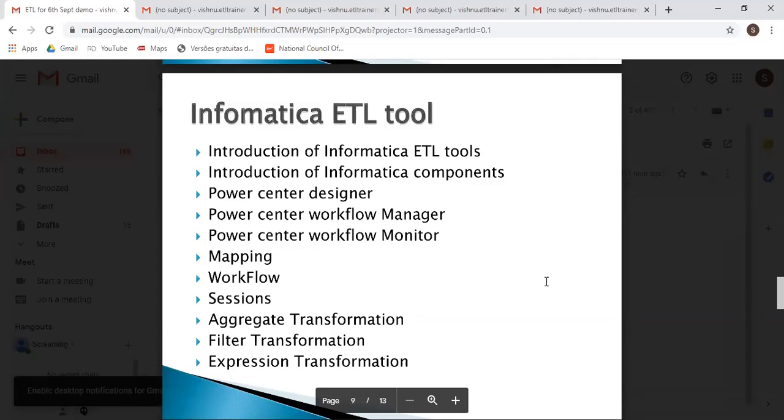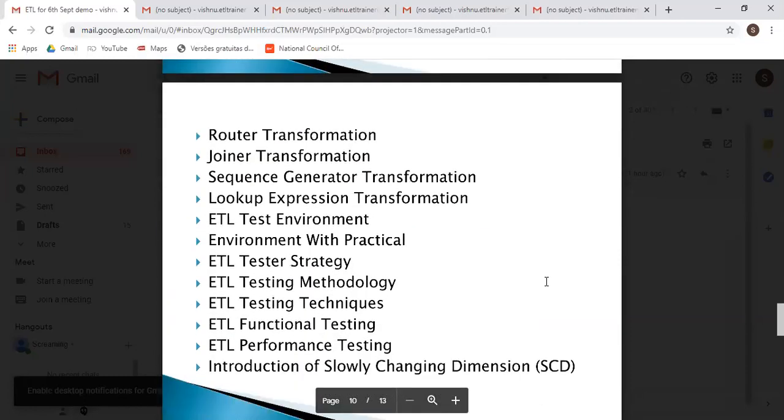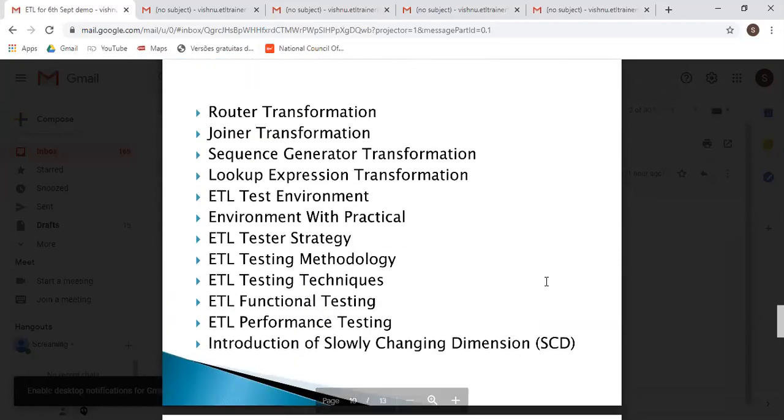mapping, workflow, session, aggregate transformation, filter transformation, expression transformation, router transformation, joiner transformation, sequence generator transformation, lookup transformation, test ETL test environment with all the practicals, ETL test strategy. This is a very important question.